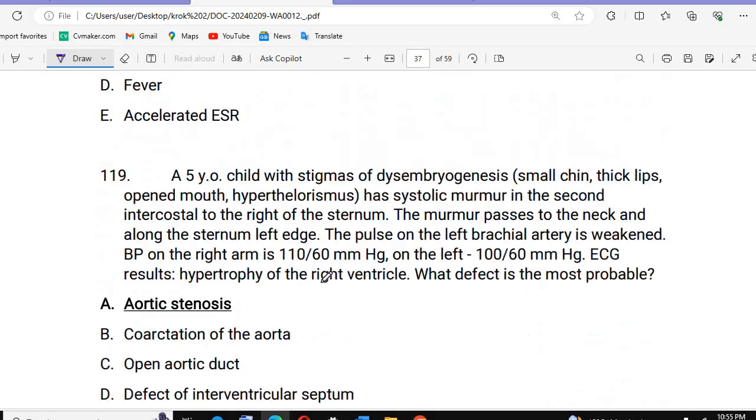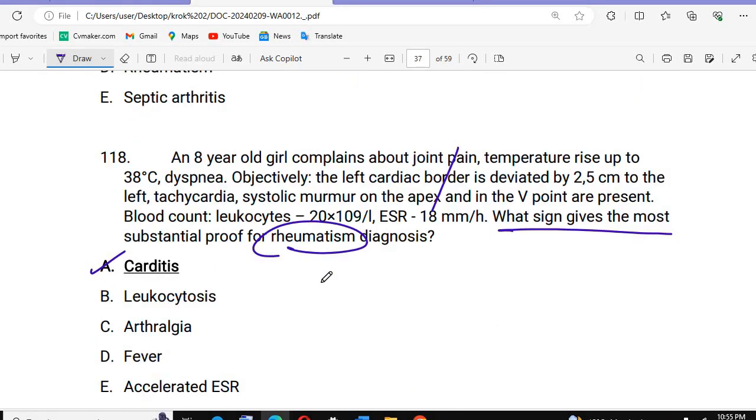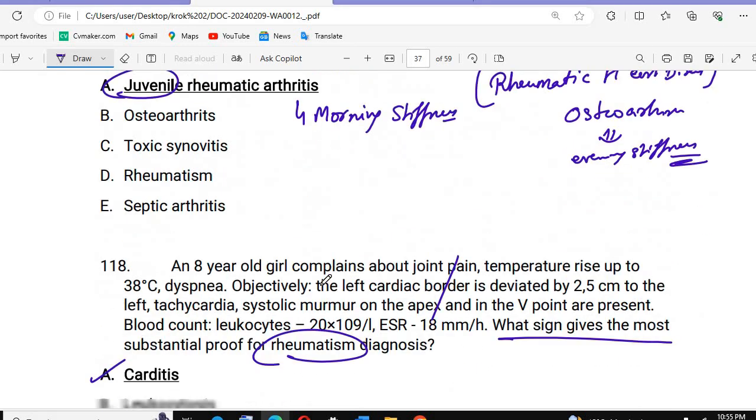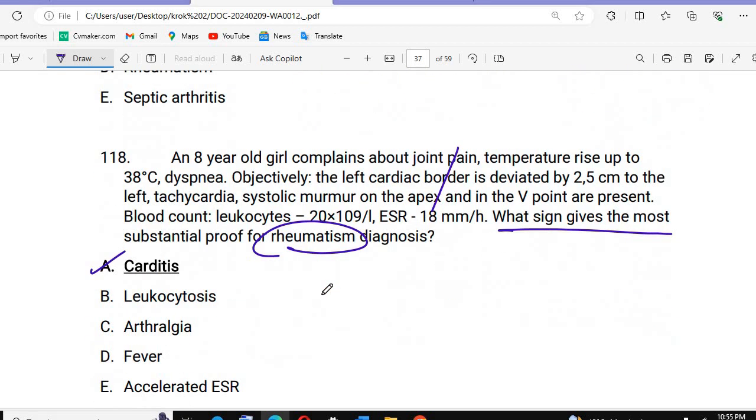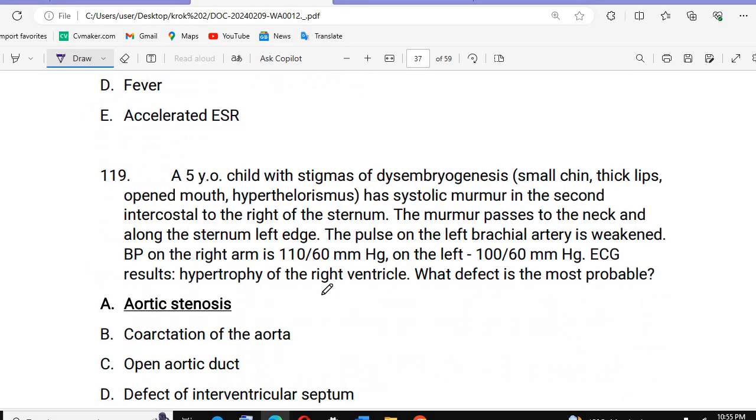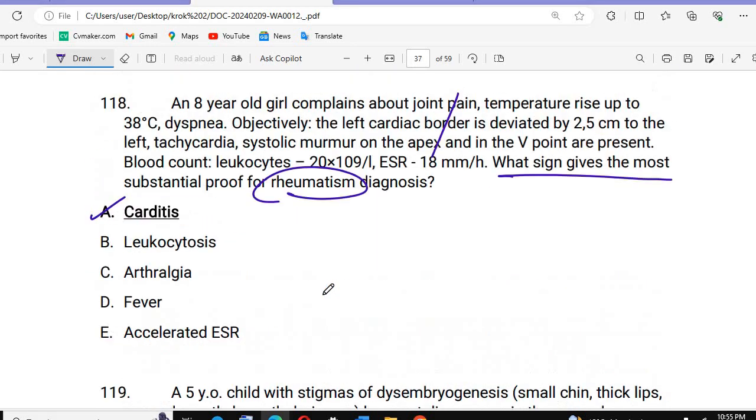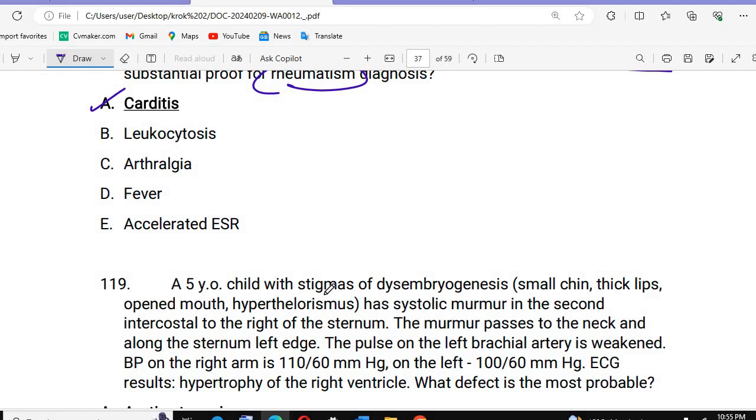Okay, so let's come back. After that, we have question number 119.